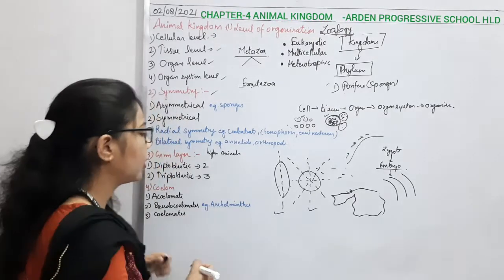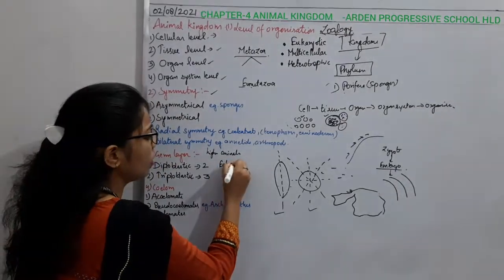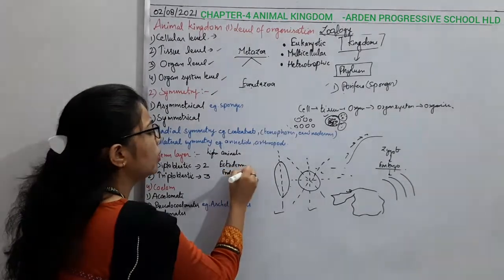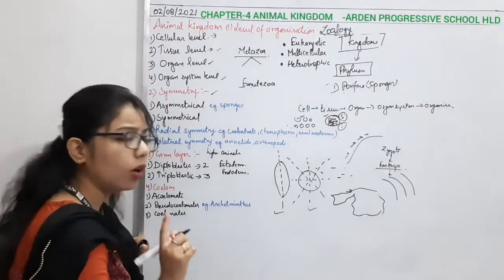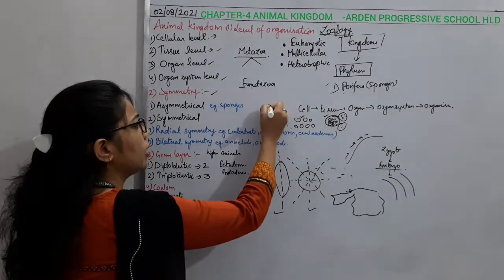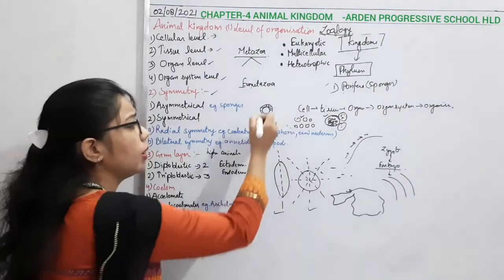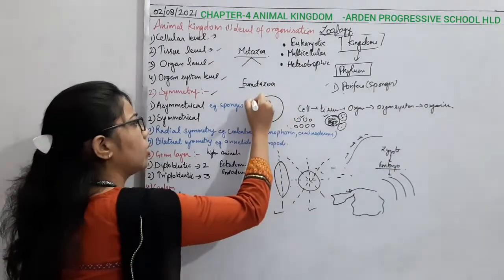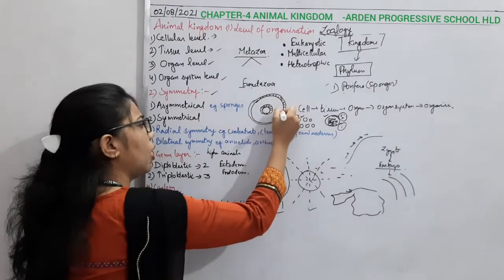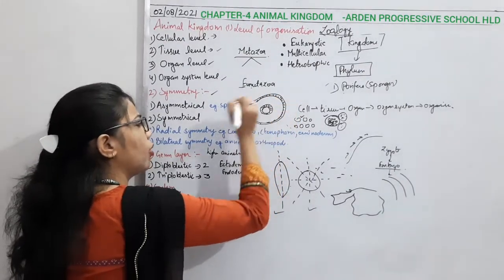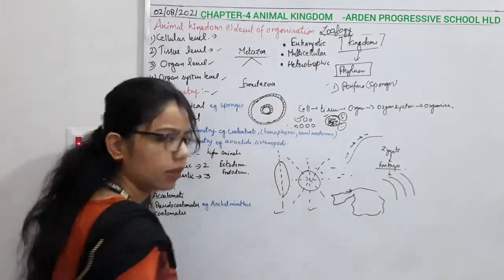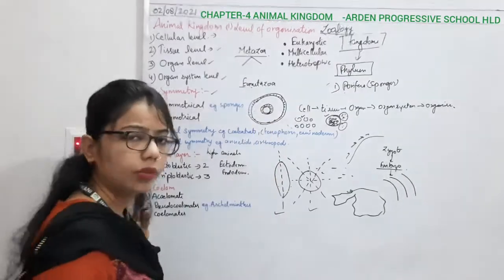So initially they have the ectoderm. They have the ectoderm as well as the endoderm layer, but in this form they do not have any mesoderm. Okay, so they have the endoderm on the inner side, and this one is the outer one, which is known as the ectoderm. And we know that our skin or the outer part is made up of the ectoderm, right? And the endoderm is present inwardly and covers the whole gut of the body.